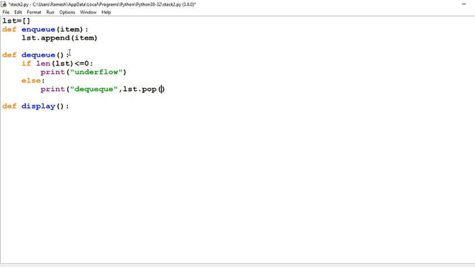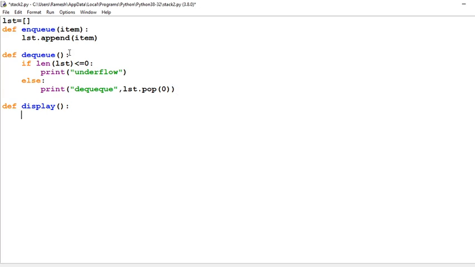Here we pass the argument, the index, and the index is always 0, because front will always be 0 in Python. Okay, if you delete any element, then what will happen? The list will be shifted, and front will always be at 0 index. Okay, now this is done.